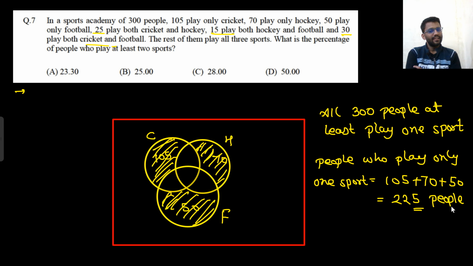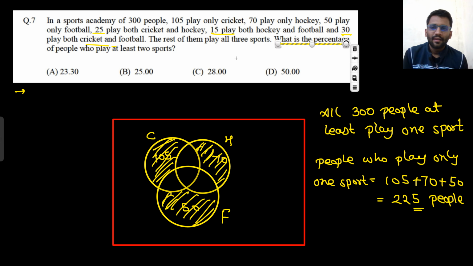225 people play only one sport. That means 300 minus 225, the rest 75 people play either two sports or three sports. So at least two sports they play. They can play three sports as well, but at least two sports they play. So how many people are there who play at least two sports? What is the percentage of people who play at least two sports?